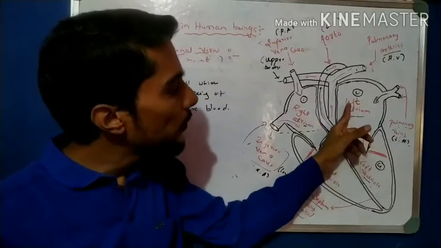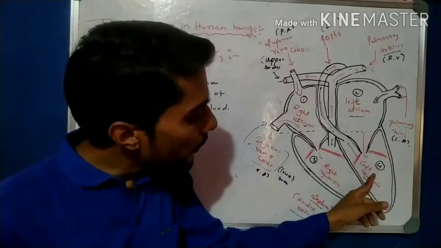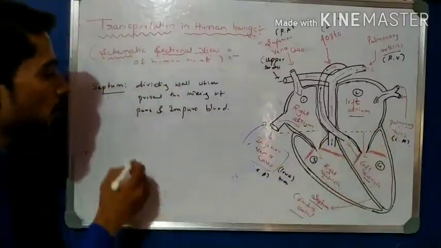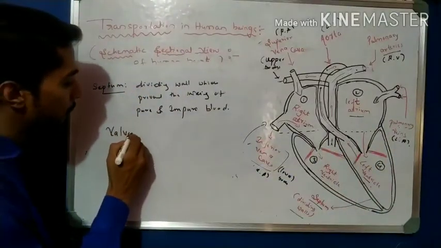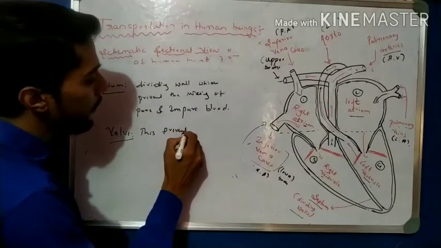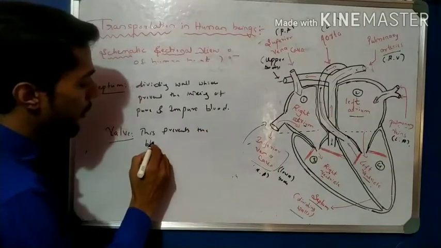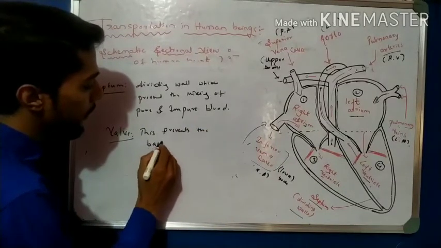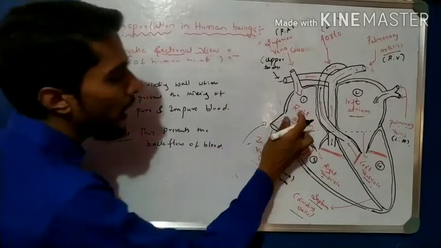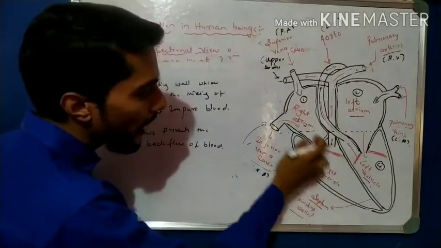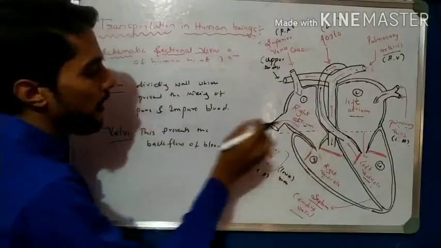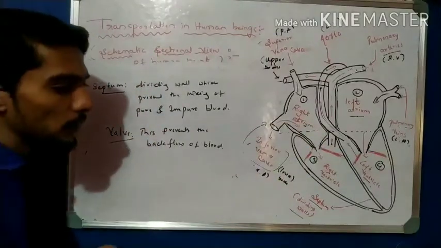Now the valves are present. When blood enters from the right atrium to the right ventricle, the valve is closed, right? And then blood flows from the left atrium to the left ventricle, the valve is closed. Why? Because it prevents the backflow of blood. Valve is what? This prevents the backflow of blood. If blood enters once from the right atrium to the right ventricle, it should not flow back. So that is why these valves are closed. So this prevents the backflow of blood.